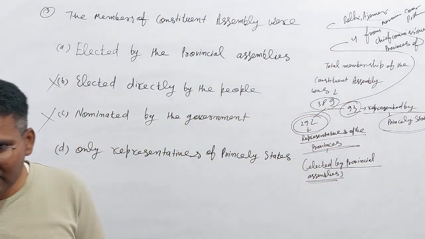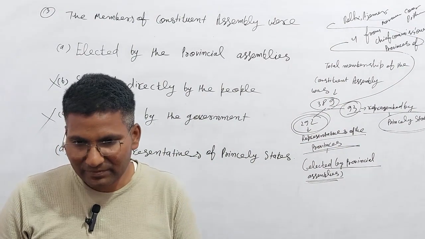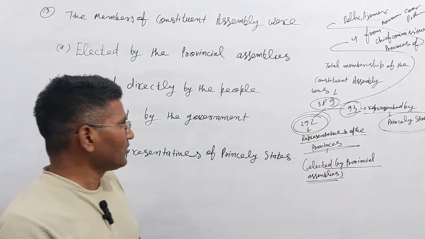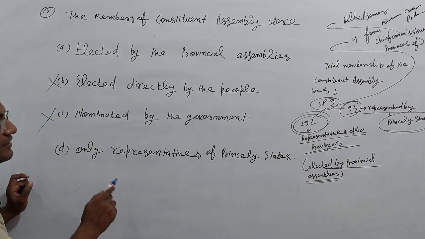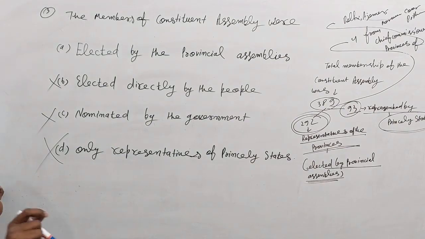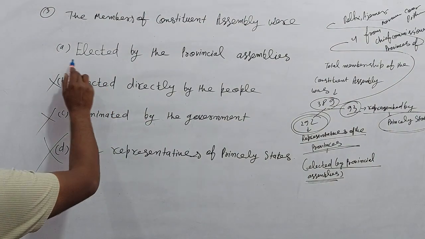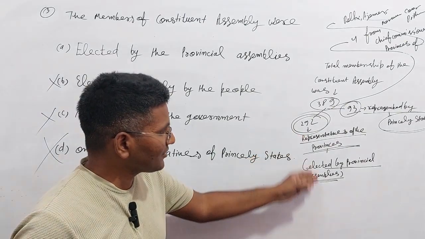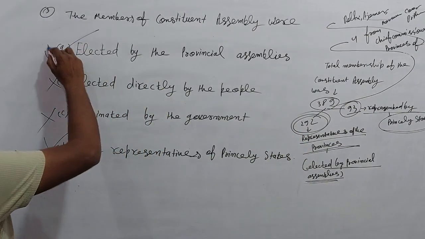Princely state, the state of the princes, means you can say king, raja, maharaja, like that. So here "only representative of the princely state" is the wrong extreme option, and here "elected by the provincial assemblies" is given also. So this is your right answer.